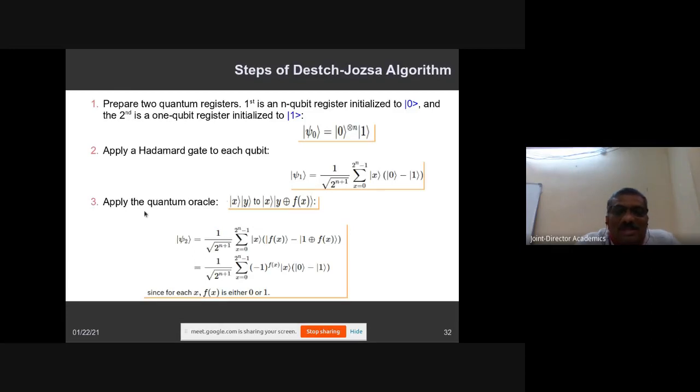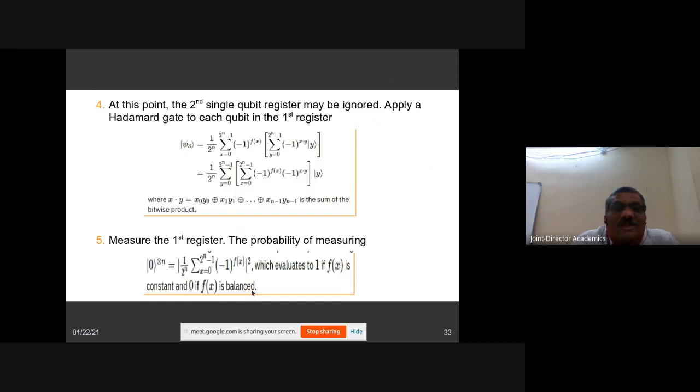The third step is to apply the quantum oracle. This function is finally going to return either 0 or 1. Then the second register may be ignored, and you apply the Hadamard gate to each qubit of the first register once again.